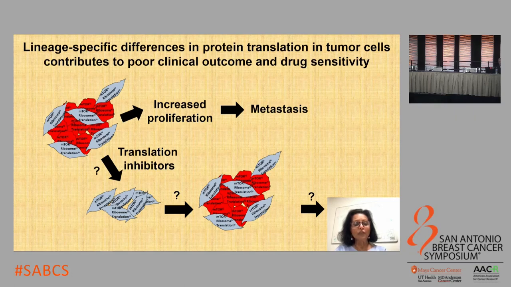Treatment of this mixture of tumor cells with translational inhibitors selectively eliminates the epithelial population, which has high levels of these processes, leaving behind mesenchymal tumor cells, which harbor low levels of ribosomal proteins, mTOR activity, and translational processes. However, these states are able to switch between one another quite rapidly, and as a result, these mesenchymal tumor cells give rise to a mixture again, which consists of epithelial and mesenchymal tumor cells, which then is able to seed further additional metastasis in patients.